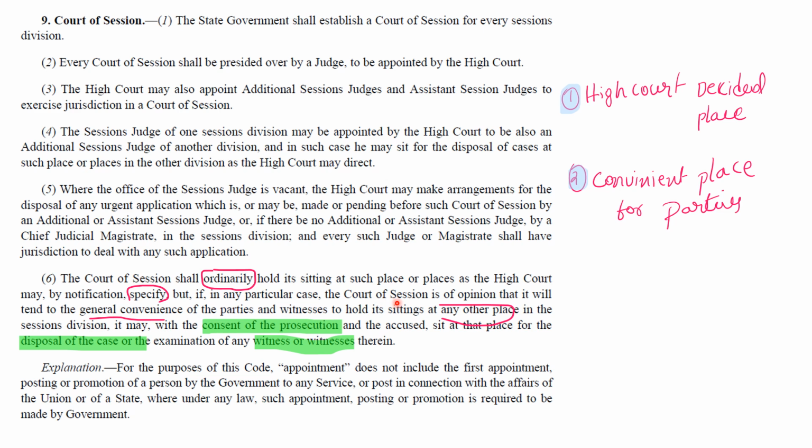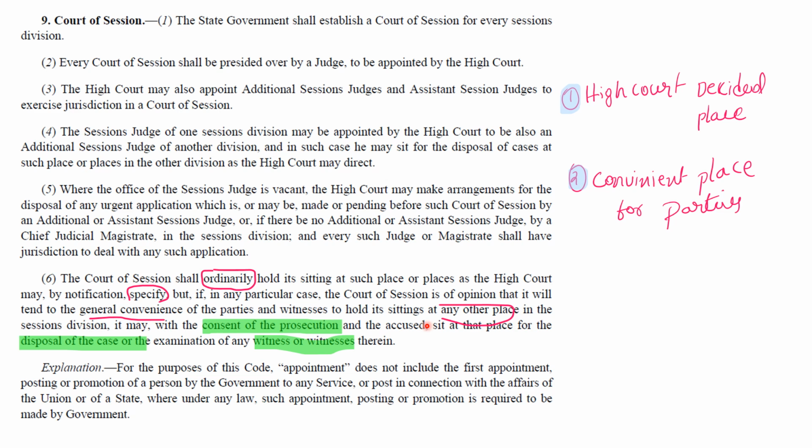However, High Court allows flexibility in choosing the sitting location if it is more convenient for the parties and witnesses involved. For example, in a case, if the parties are convenient at one place and not convenient at another place, then High Court is flexible to choose the convenient place.